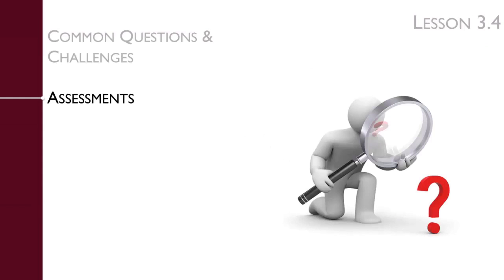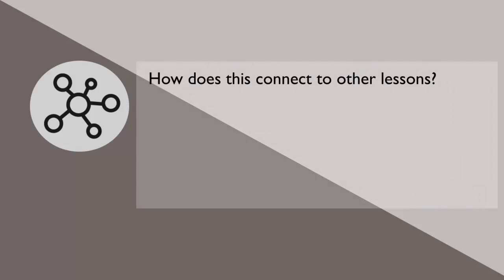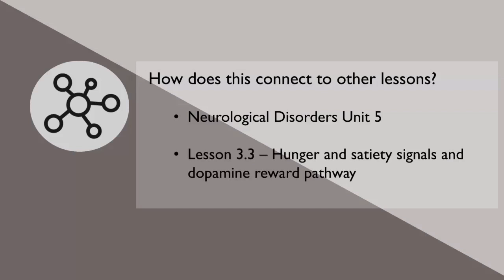At the end of this lesson, students should be able to describe the dopamine reward pathway, compare and contrast drug addiction and the idea of food addiction, and explain how knowledge about drug addiction might apply to dieting. If your students took the Neurological Disorders module, they may see connections to the ND Unit 5. We discussed hunger and satiety signals as well as the dopamine reward pathway in Lesson 3.3.